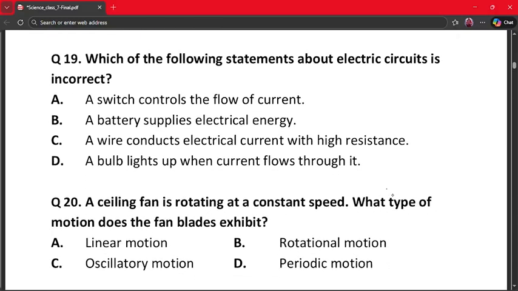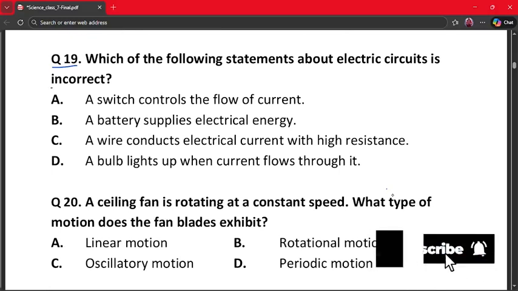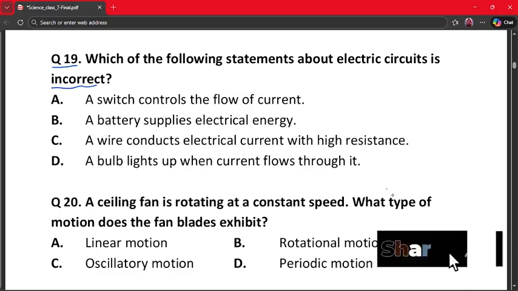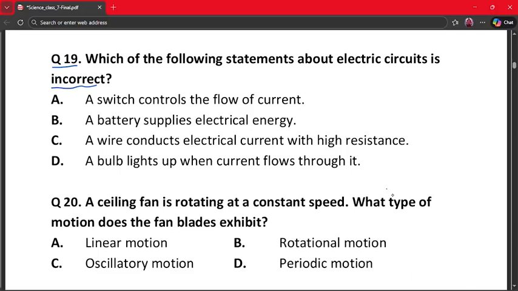Our next question is question number 19. Which of the following statements about electric circuits is incorrect? A. A switch controls the flow of current. B. A battery supplies electrical energy. C. A wire conducts electrical current with high resistance. D. A bulb lights up when current flows through it.